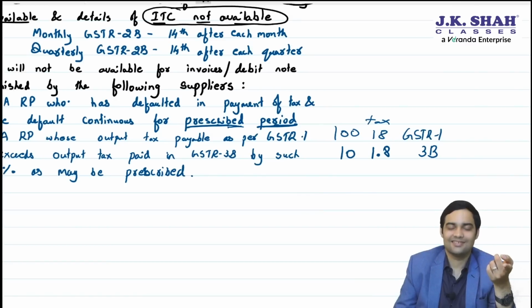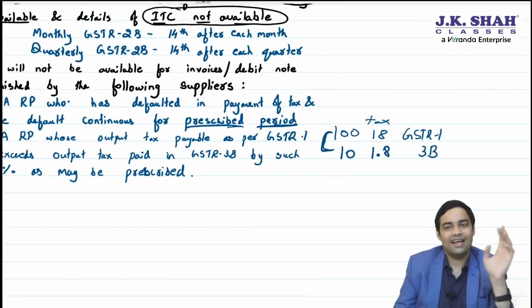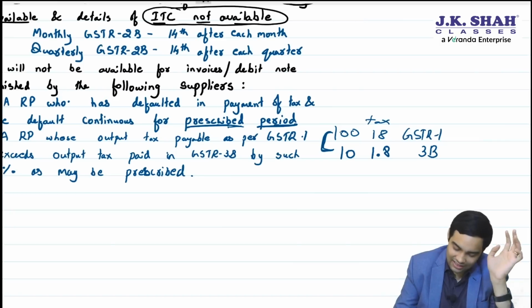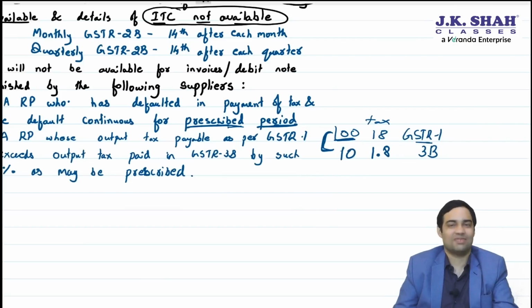Huh? Because anyone who purchases from this person will not get ITC. Yes. And who will decide this? System will decide this. Now this percentage is not prescribed. Say suppose they will keep a percentage of 5%. Say suppose 100 is reported in GSTR1. If you report 98 here, no problem. But if you report 90, then government may have a problem. If you report 10, obviously government will have a problem. So percentage is not prescribed as of now.